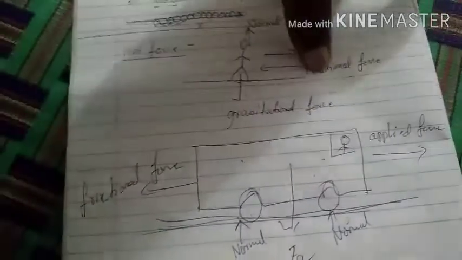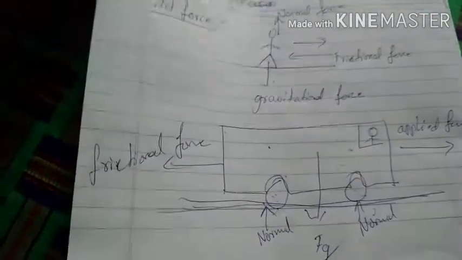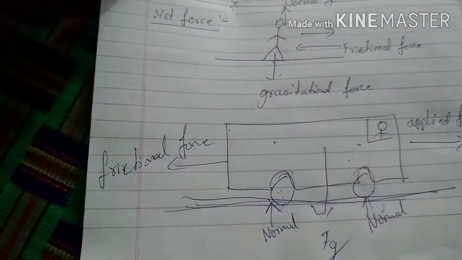But here we need some sign convention rules. What are those sign convention rules? Listen. To find the net force, the sign convention rules are these two.